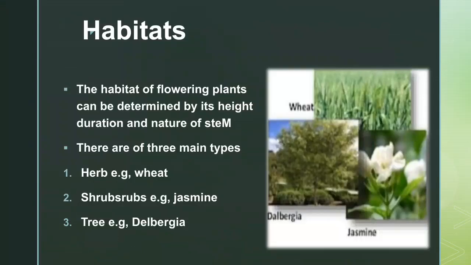Habitats. The habit of flowering plants can be determined by their height, duration, and nature of stem. There are three main types: herbs, shrubs, and trees.